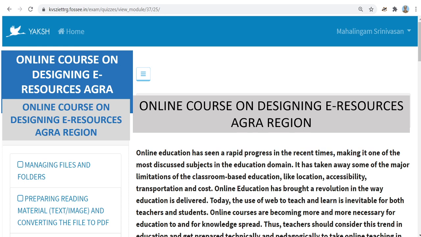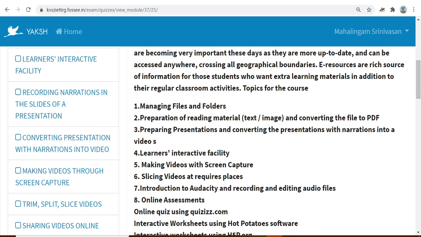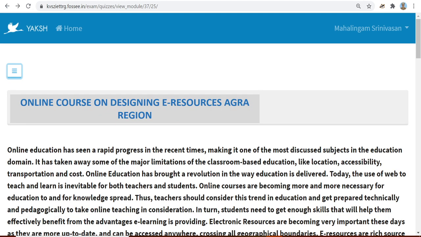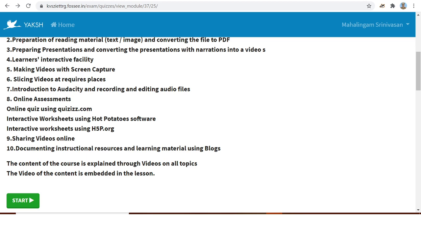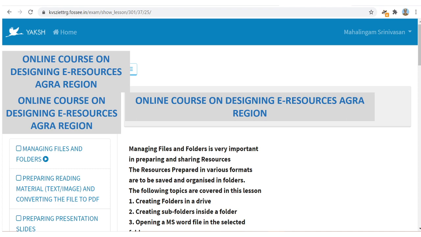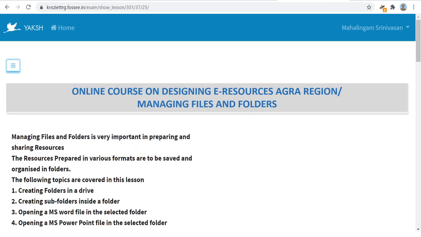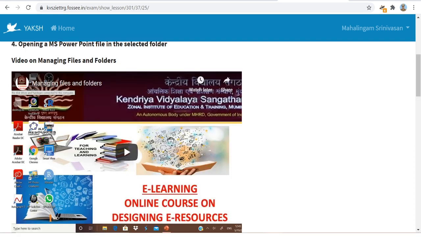In this course, the lessons are given in order in the left side. The lessons are arranged in order. Now this is the introduction page. You can click this icon to make it full page and read the introduction. After you have read it, click start to enter lesson number 1. Lesson number 1 is managing files and folders. You have to read it. Once again, you can click this icon to make it full page and read it comfortably. After you read it, there is a video at the bottom which you have to watch.